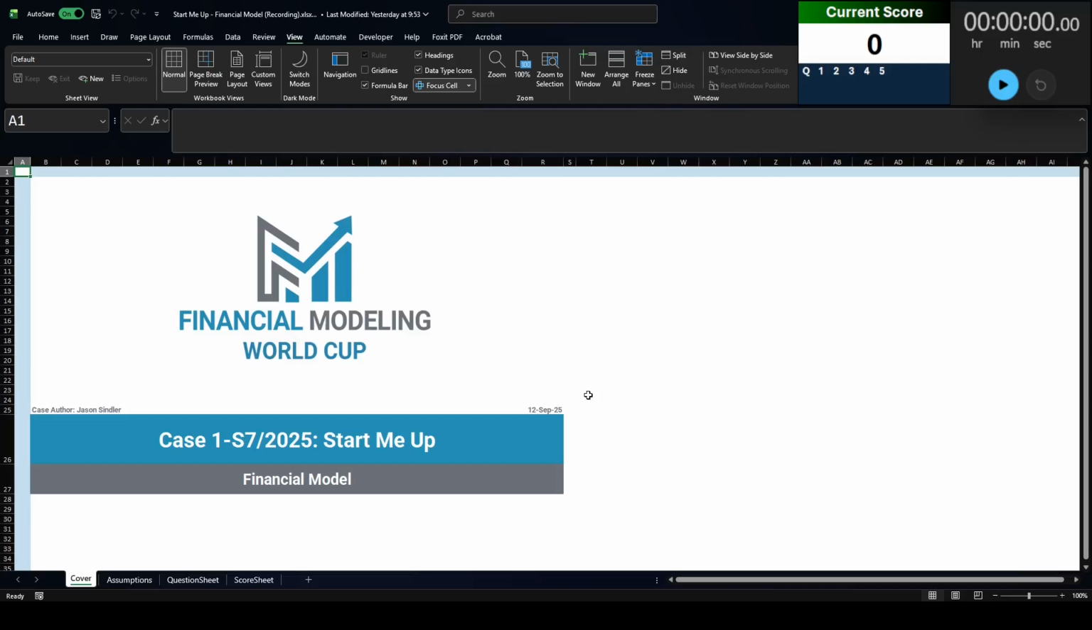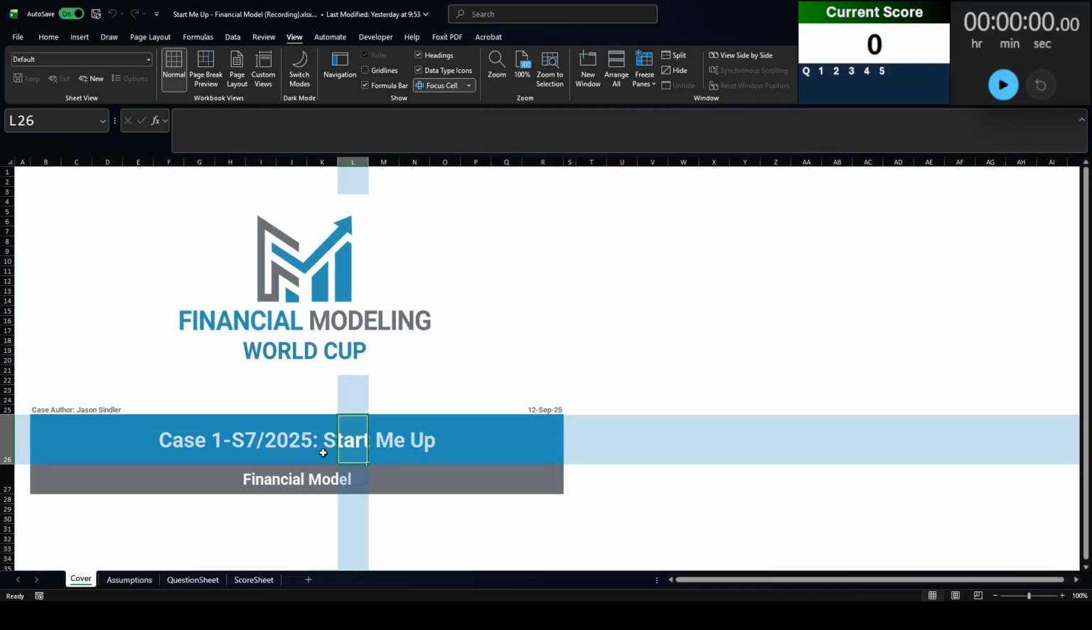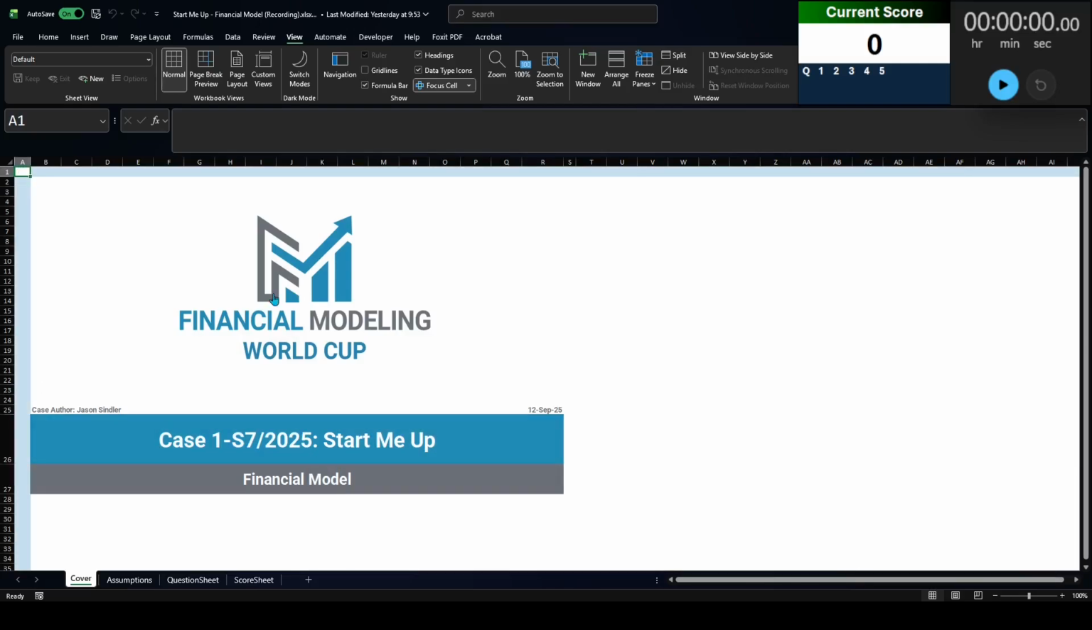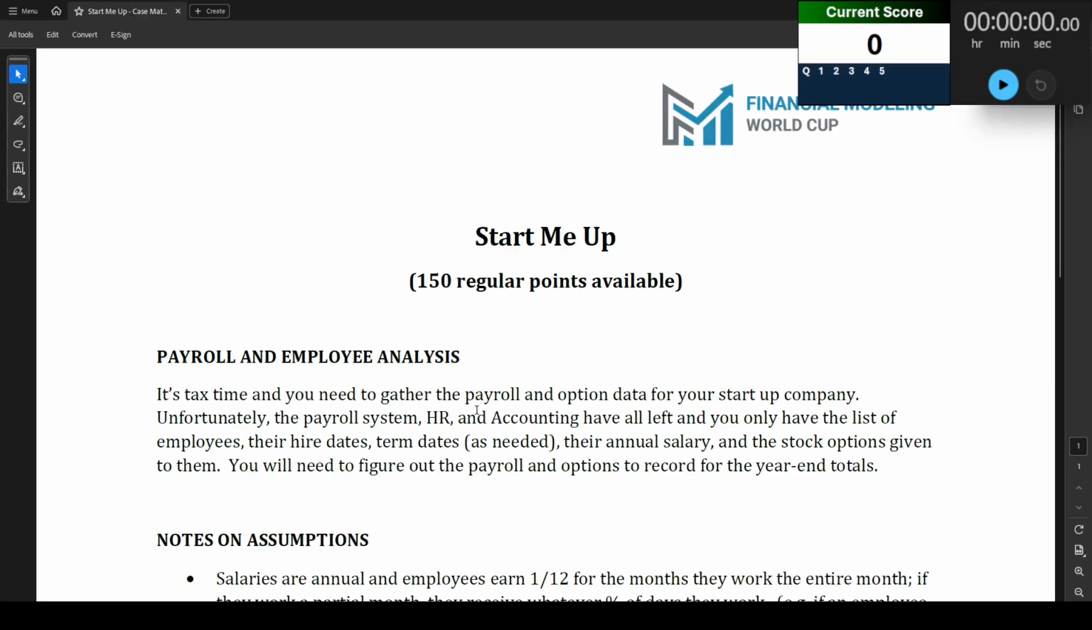So this is the first case. It's called Start Me Up. Allow me to read the background information for you. It's tax time, and you need to gather the payroll and option data for your startup company. Unfortunately, the payroll system, HR, and accounting have all left, and you only have the list of employees, their hire dates, term dates as needed, their annual salary, and the stock options given to them. You will need to figure out the payroll and options to record for the year-end totals.